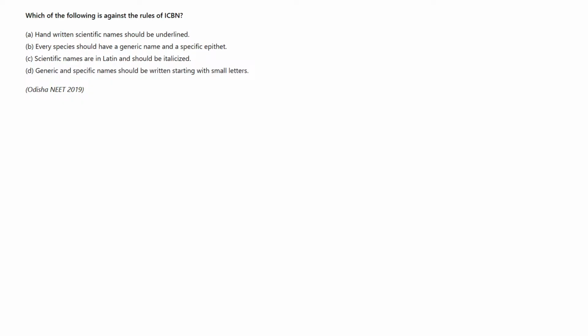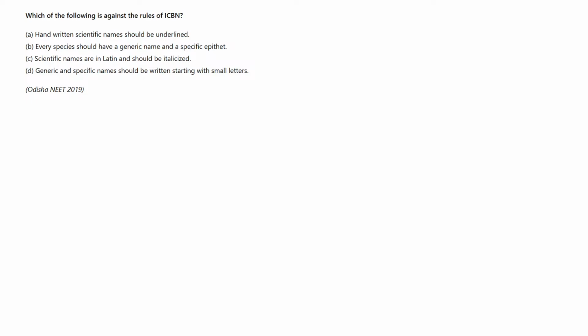Which of the following is against the rule of the International Code of Biological Nomenclature? Four options are given. You have to choose the correct answer for this question.